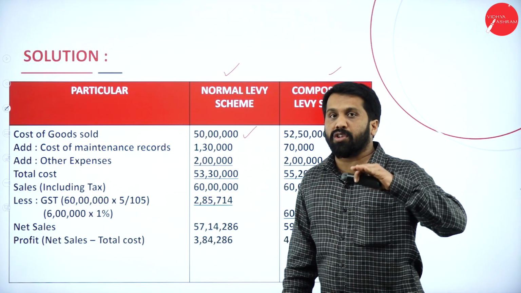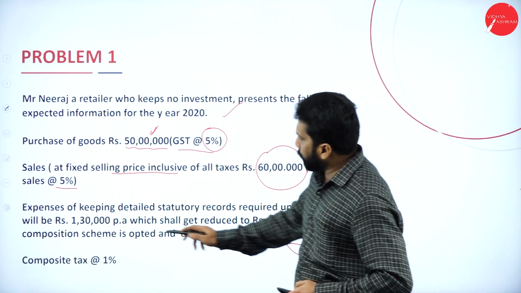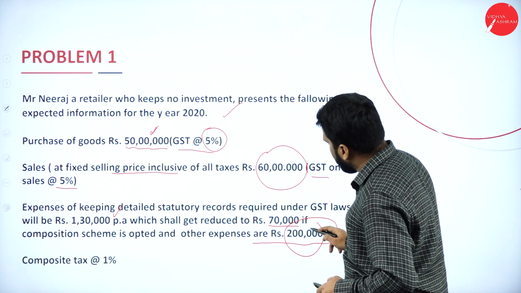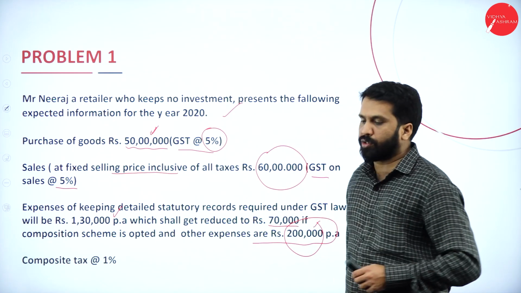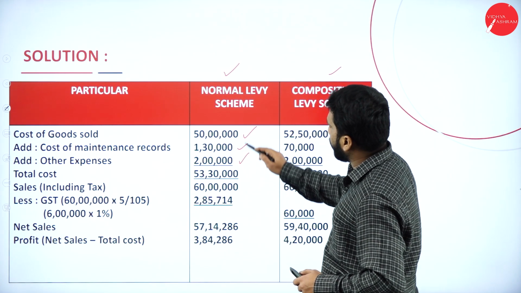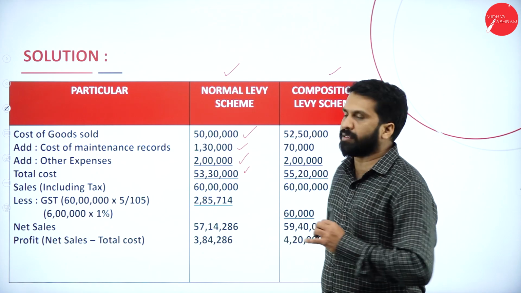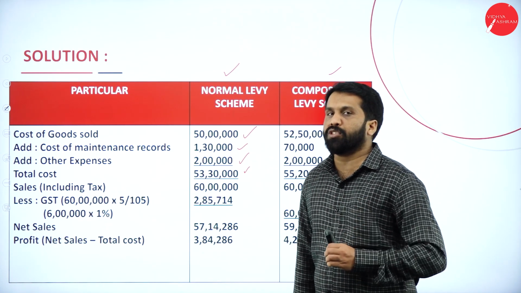Now, what are your expenses? You are supposed to pay 1,30,000 and common expenditure 2 lakh. Both are your expenses. So you have 1,30,000 and you have 2 lakh, all put together 53,30,000. Hope you are clear. How much we have?